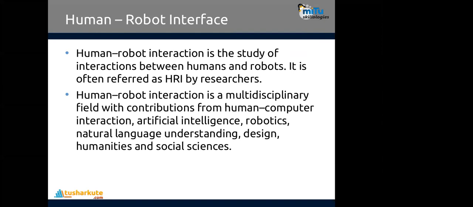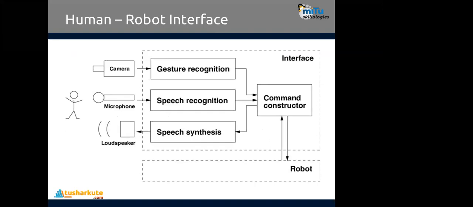Now, if we want the robot to be part of human beings, or we want to create the robot as a human being, so many things are required, and many things are involved in that. That's what we call HRI, human robot interface here. Now, what things are involved in that? You just check it out. Main part, how human beings